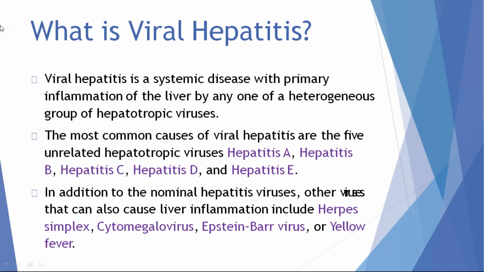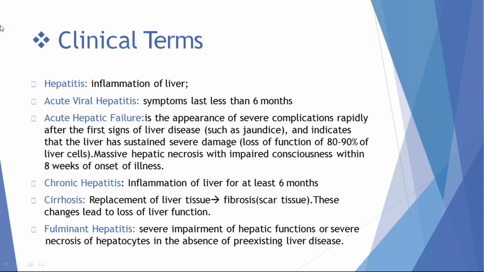Why are these called hepatotropic viruses? Because they take nourishment and multiply in liver parenchyma. Apart from these, because viral infection is a systemic illness, a virus can replicate in any part of our body. But these hepatotropic viruses multiply only in liver parenchyma. That's why they are called hepatotropic viruses. Other viruses causing viral hepatitis are herpes simplex, cytomegalovirus, Epstein-Barr virus, yellow fever, and others.